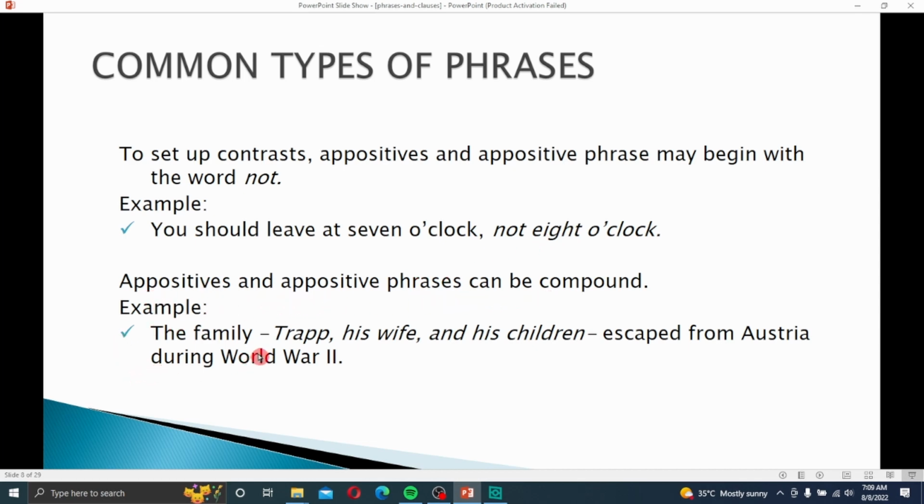Example: the family escaped from Syria, his wife and children, during World War II. Simply we can say the family escaped from Syria during World War II. It's a complete sentence. So his wife and children is additional information, and this additional information is called an appositive phrase.